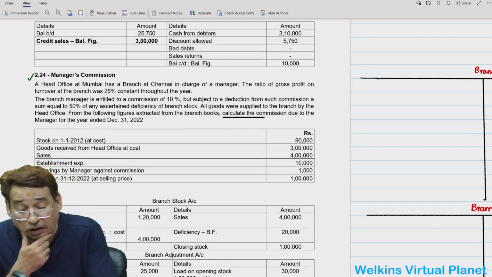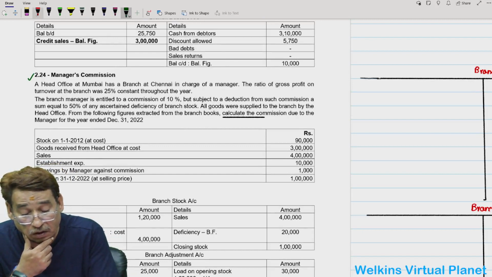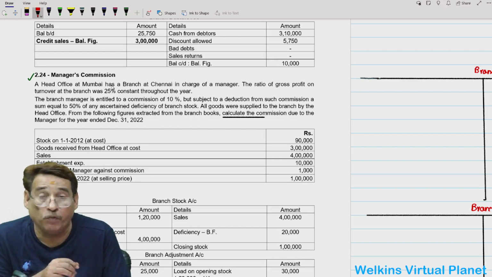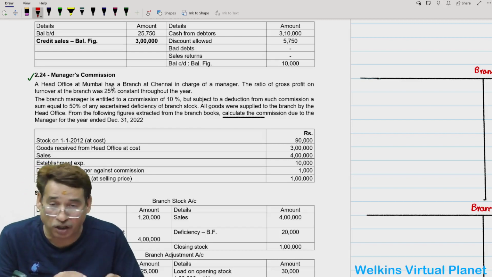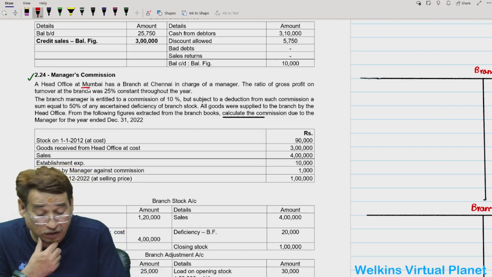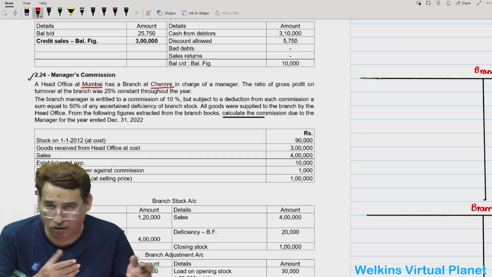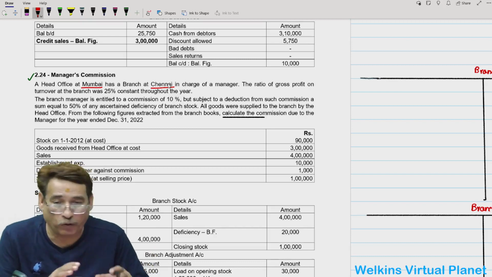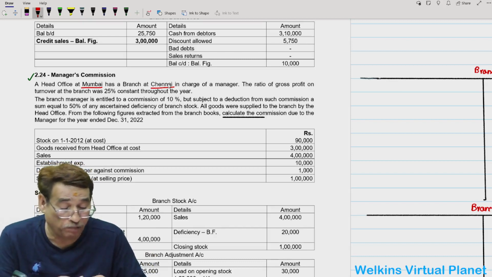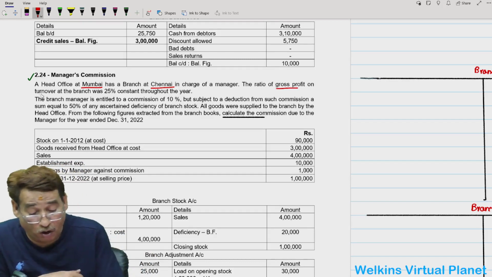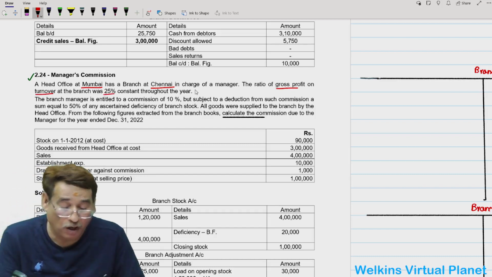In order to explain this particular question, manager's commission, a head office at Mumbai has a branch at Chennai in charge of a manager. Head office is in Mumbai, branch is at Chennai, and of course that branch is in charge of a manager. That means one manager has taken the charge of that particular branch. Further, it is given that the ratio of gross profit on turnover at the branch is 25% constant throughout the year.